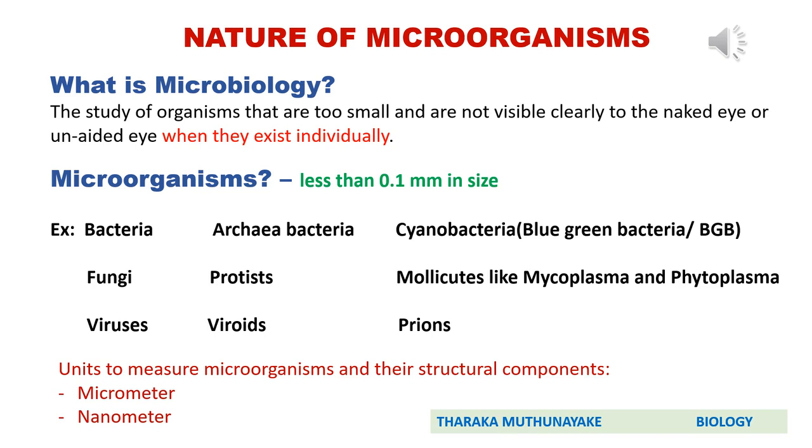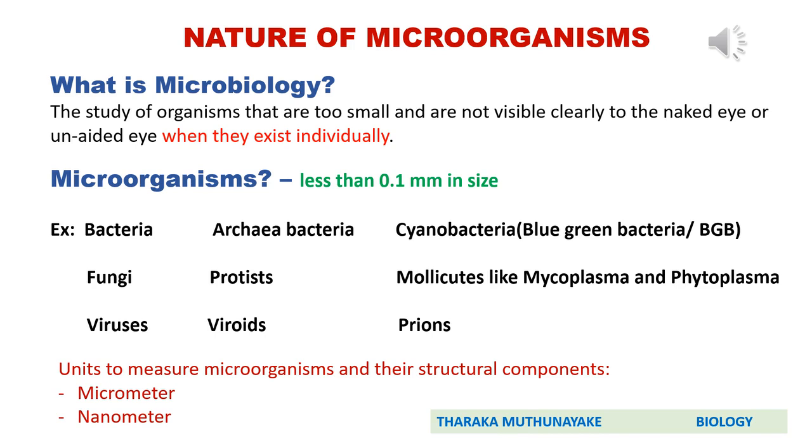So what is the importance of that? If you consider a colony of bacteria or colony of fungi, those colonies can be clearly observed through the naked eye. But when bacteria and fungi live as individual organisms, we can't clearly observe that. That's important. Therefore, definitely underline those words in the note. We said earlier, microorganisms are too small and can't be observed through the naked eye. Therefore, definitely their size should be less than 0.1 millimeters, because you know that the resolution power of the human eye is 0.1 millimeters.